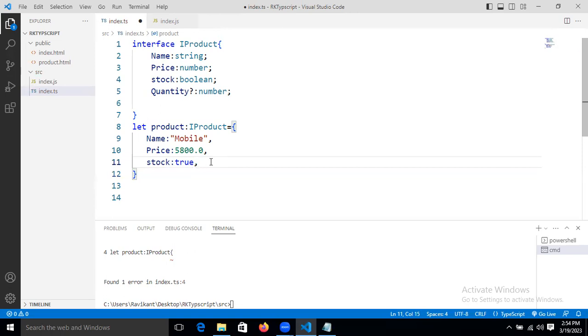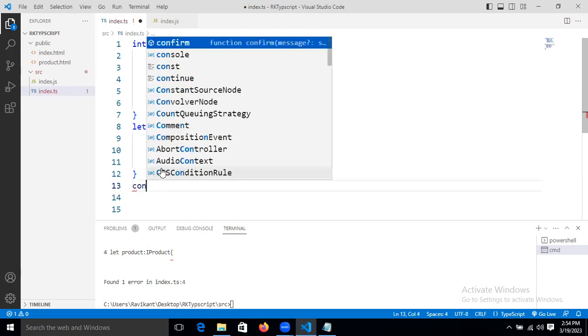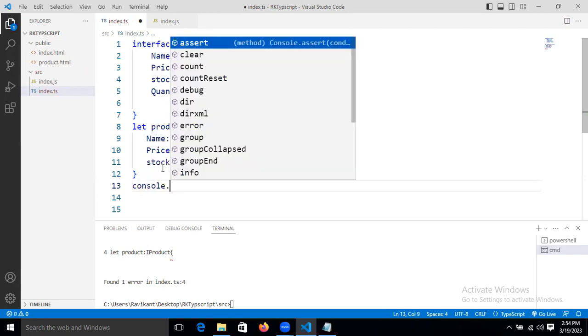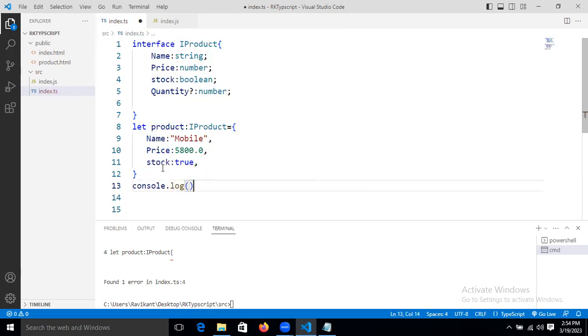So now, if you want to print this data, how can we do it? We will take console.log. Let's take name.